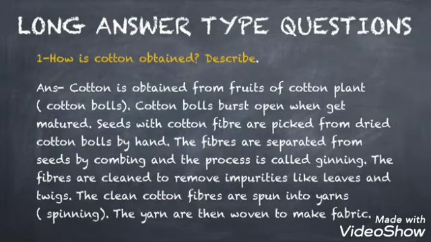The fibers are cleaned to remove impurities like leaves and twigs. Twigs are the very thin and dry stem of a plant. The clean cotton fibers are then spun into yarn, a process known as spinning. The yarn is then woven to make fabric.